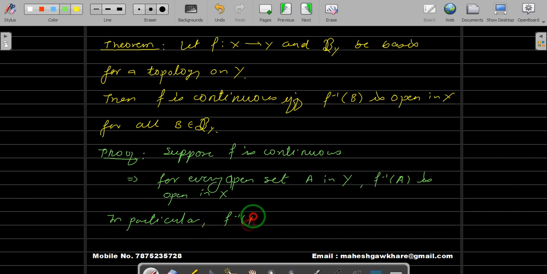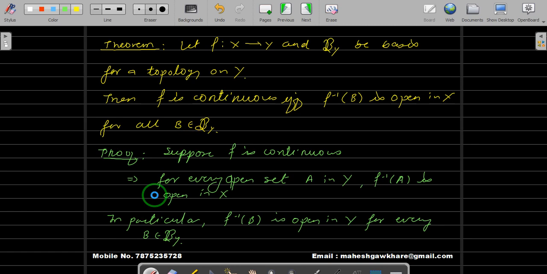So f inverse of B is open in X for every basic open set B in script B_Y, and this proves this part. We have assumed that f is continuous, and we have proved that f inverse of B is open in X for all B in the basis B_Y.